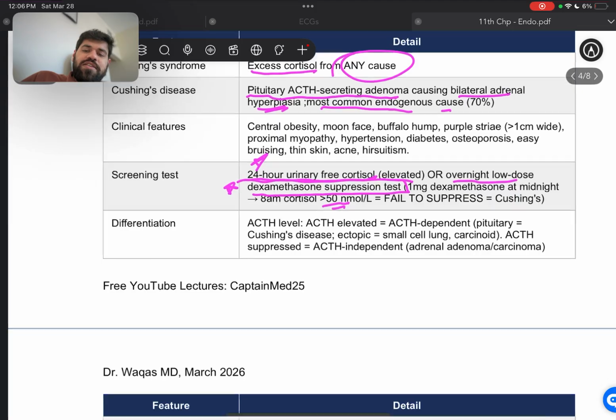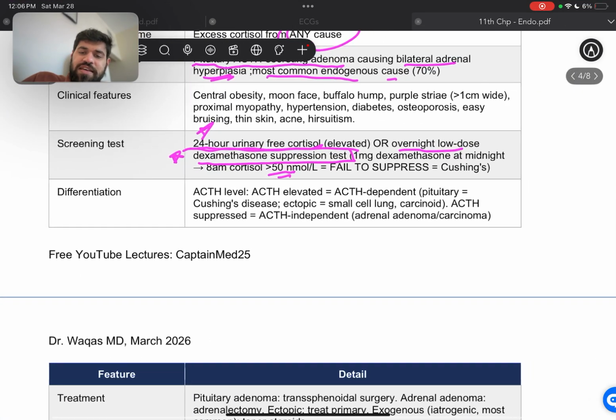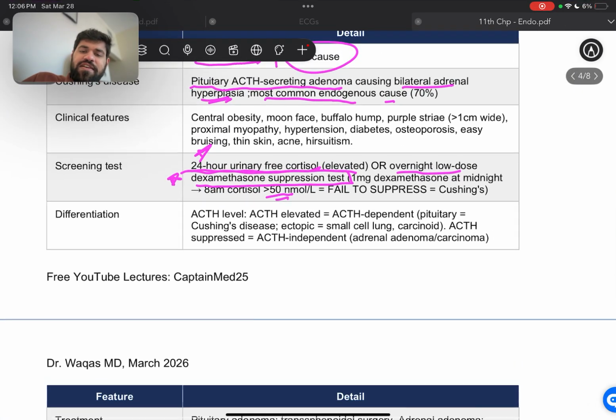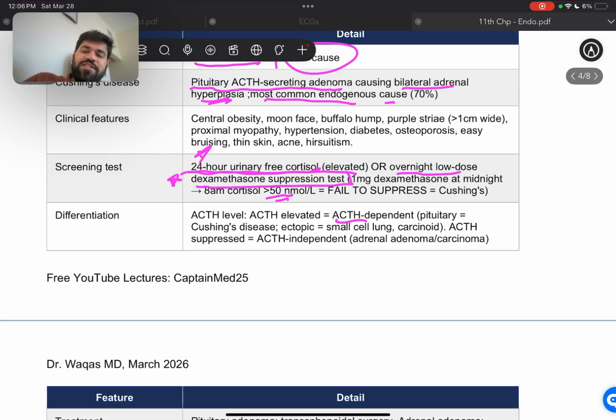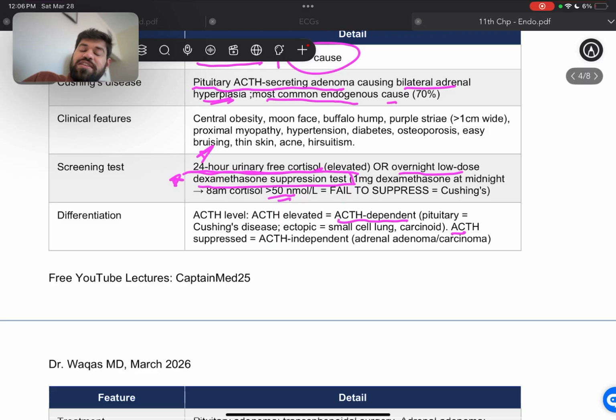All right, the differentiation is going to be that the ACTH level, if it's elevated, then it's ACTH dependent, or pituitary Cushing's disease, and if it's ectopic, then we have small cell lung carcinoid. And if the ACTH is suppressed, that means it's an ACTH independent disease, and that means it's probably adrenal adenoma or carcinoma.